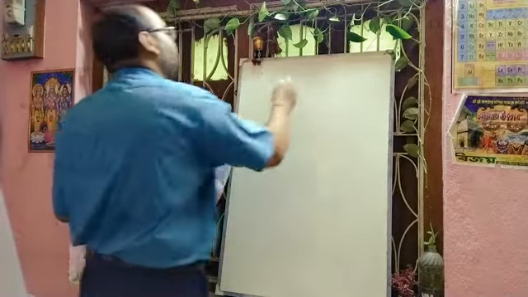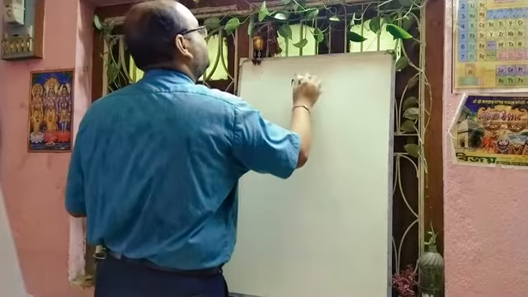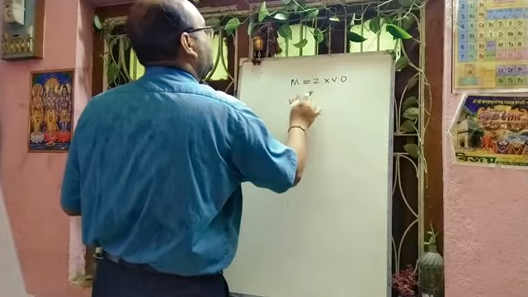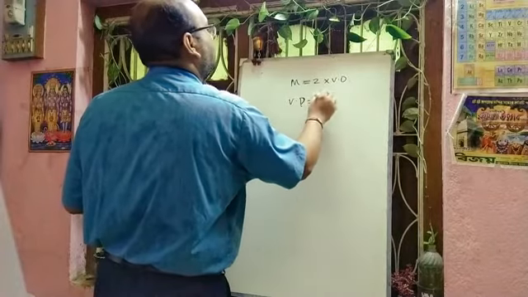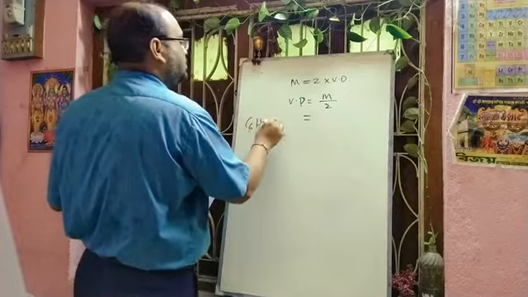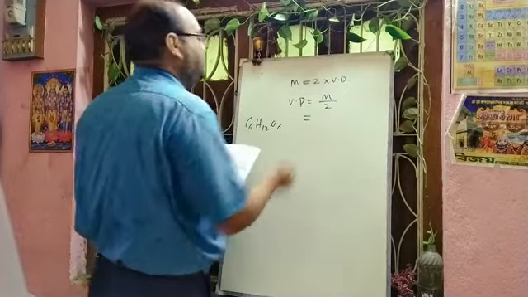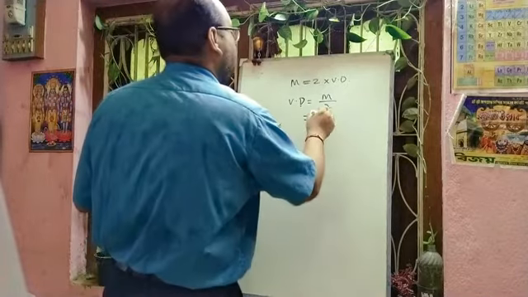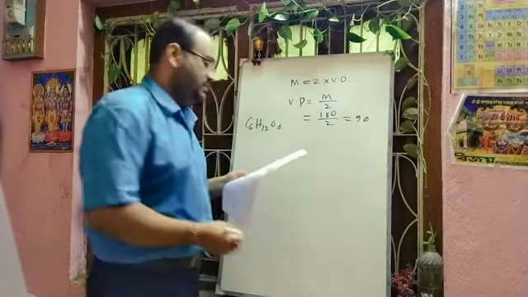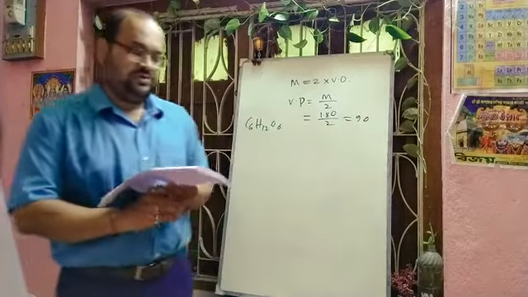Next question, calculate the vapor density of glucose. We know that M is equal to 2D, 2 into vapor density. So the vapor density of glucose will be molecular weight divided by 2. The glucose formula is C6H12O6. If you calculate the molecular weight, it will be around 180. Divided by 2, it will be 90. So the vapor density of glucose will be 90.